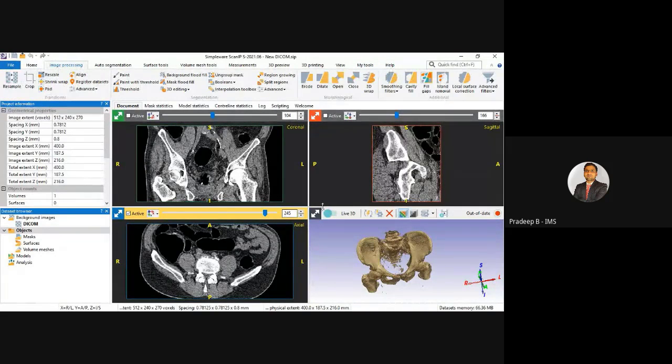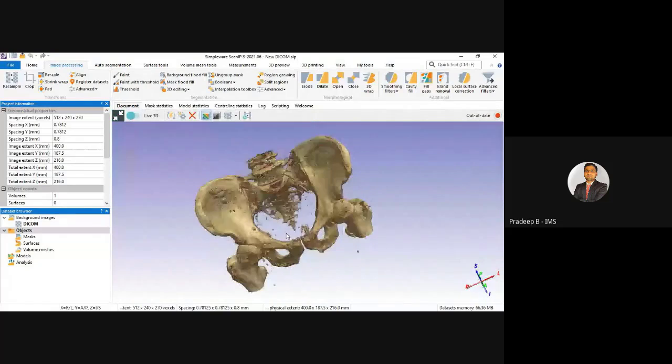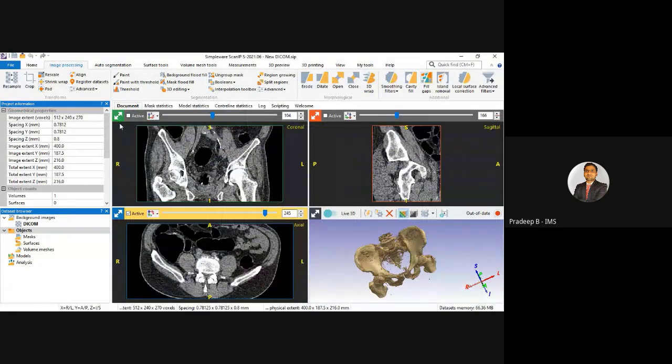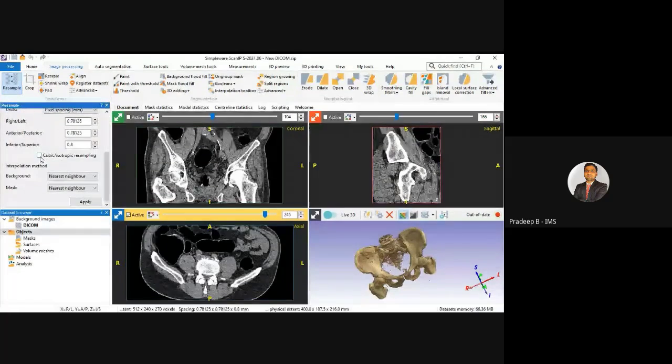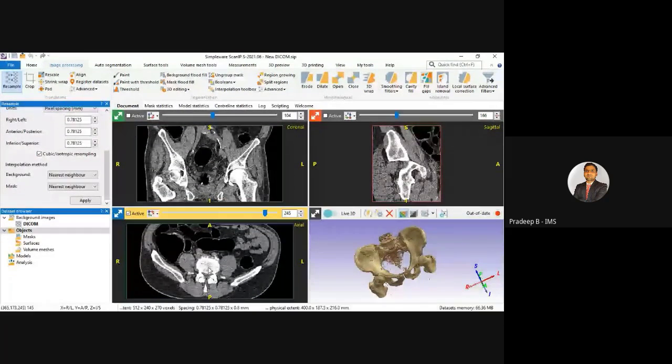Okay, so I can start with the segmentation of this data set. As I initially discussed about the workflow, you have a 3D image import and visualization that I have already done. Visualization is just for this. You can visualize. You can use different presets. Next is image processing. That is segmentation. Before segmentation, you can use the transform tool. Let's say if we resample, you can resample your data set. I will just keep it as an isotropic resampling.